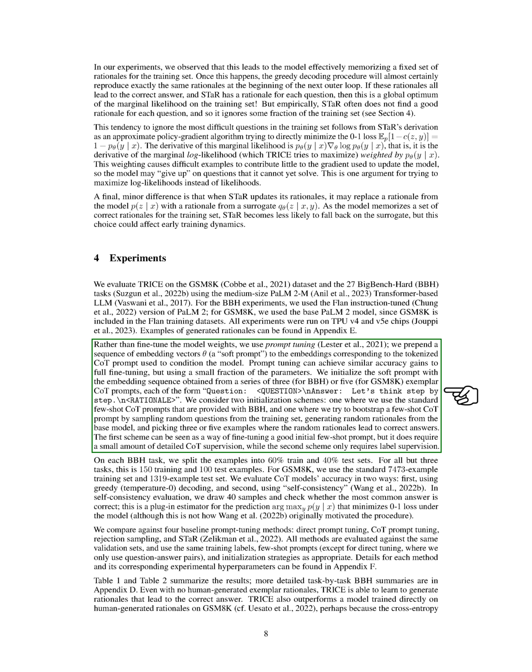We initialize the soft prompt with the embedding sequence obtained from a series of 3, for BBH, or 5, for GSM-8K, exemplar CoT prompts. Each prompt was in the form of a question and answer, with a rationale for the answer. We considered two initialization schemes, one using standard few-shot CoT prompts provided with BBH, and another where we tried to bootstrap a few-shot CoT prompt by randomly sampling questions from the training set, generating random rationales from the base model.